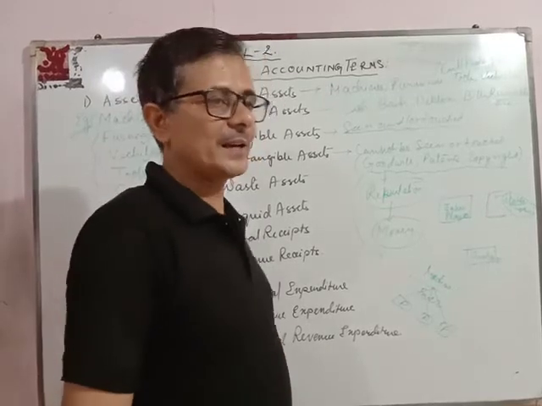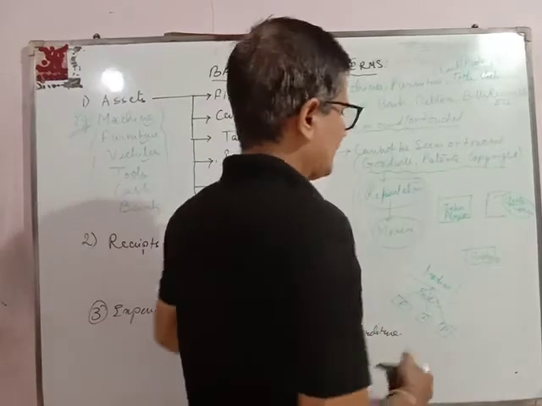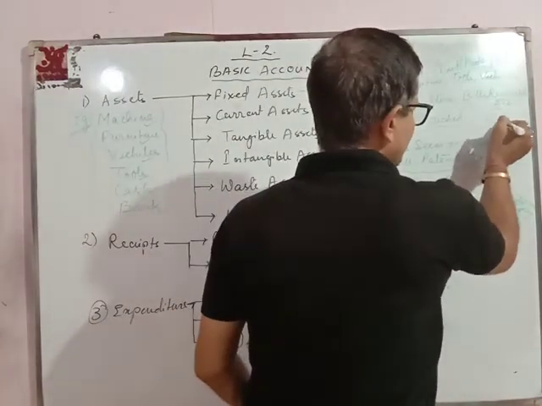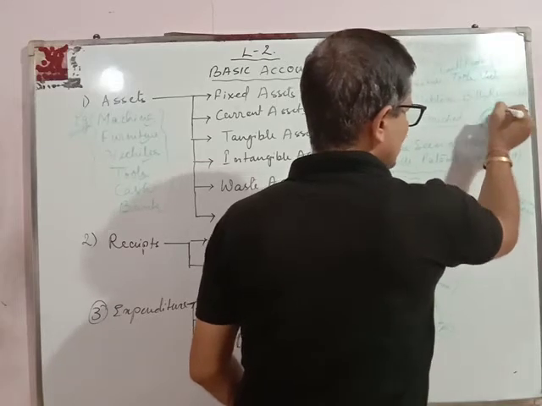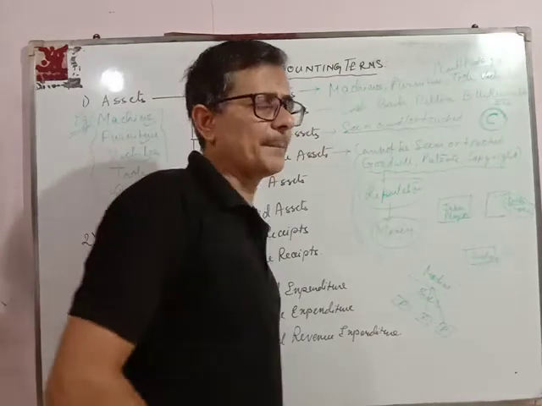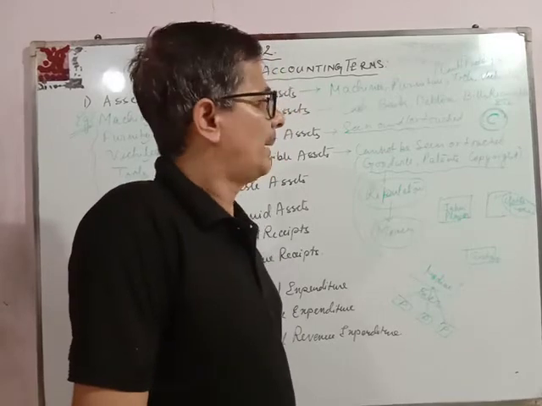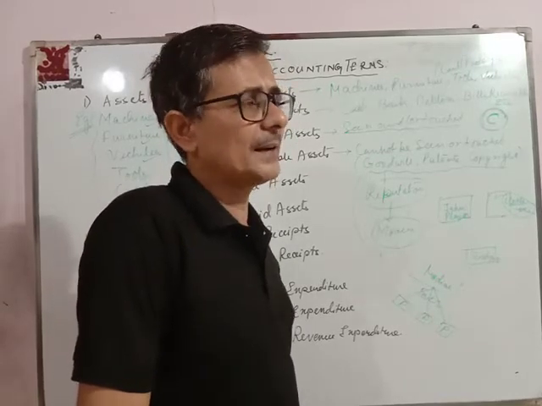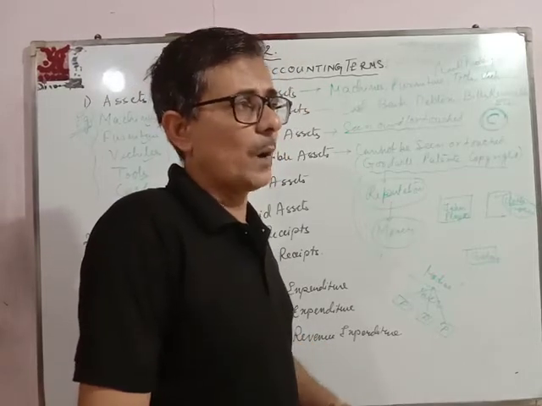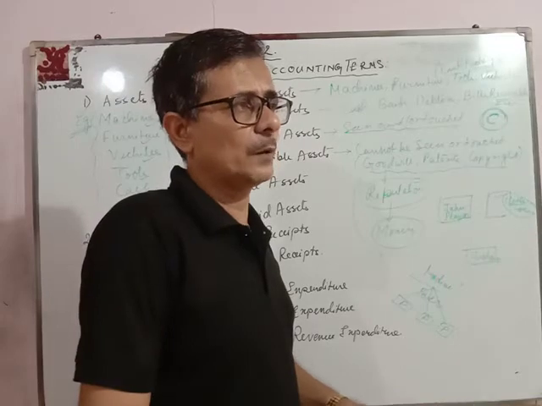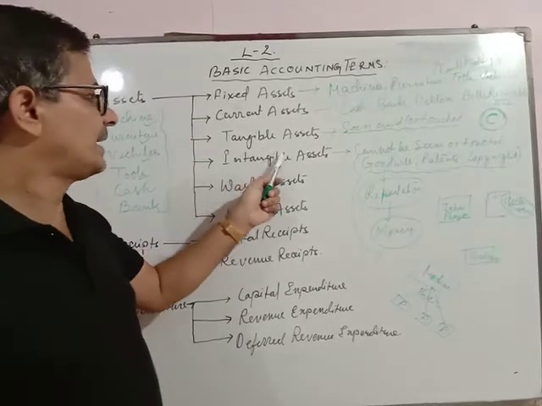Copyright. You will see in your book, in every publication, a symbol like this, a C in a circle. This means copyright. If you take out the books and see the reading materials, you will find they are different in every book. That means one publication cannot be copied by another publication. So these are known as intangible assets.